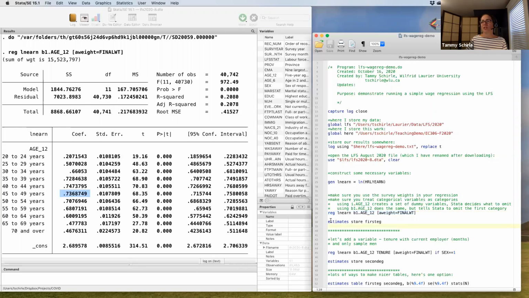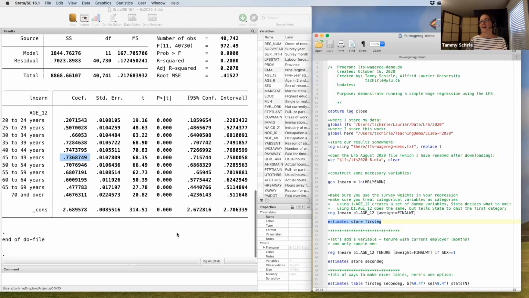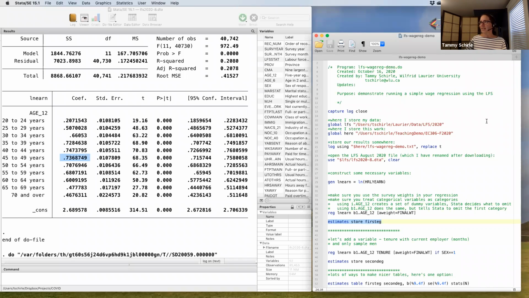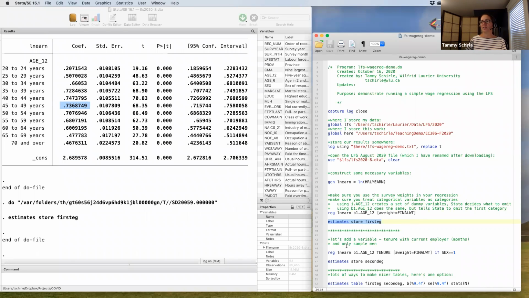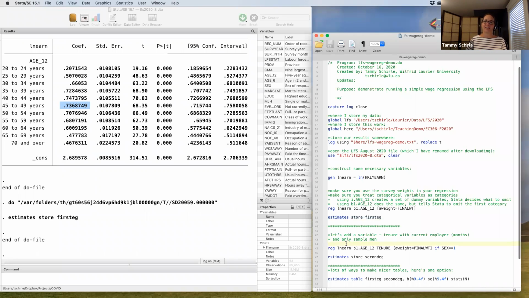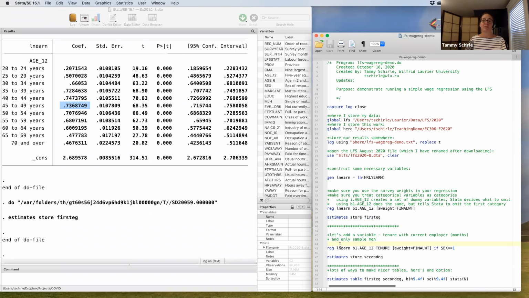Now, we often want to make sure we have much nicer tables than what you see here when you start writing up your reports, especially for your professors. Please don't copy and paste this. So one thing you can do is go back to your do file and store those estimates in Stata's memory. Here you can call it whatever you want. And then often we also ask you to make sure you try other variables, different specifications, perhaps for different subsamples.